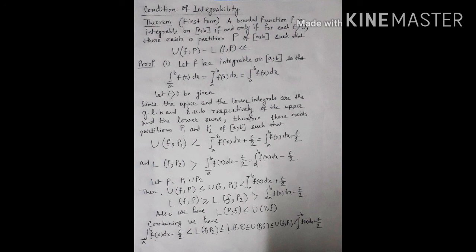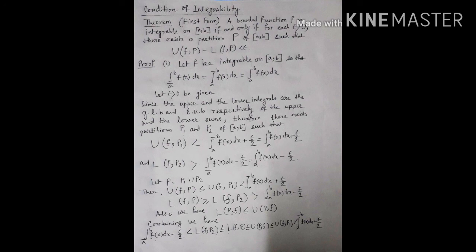We know it from our Darboux theorem. And L(f, P2) is greater than the lower integral from a to b of f(x) dx minus epsilon by 2, which is the integral from a to b of f(x) dx minus epsilon by 2.